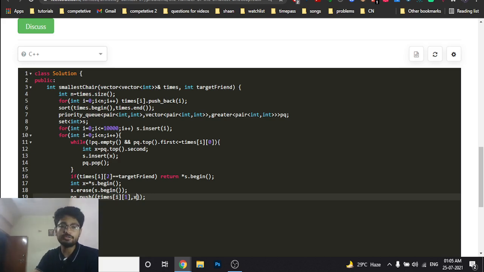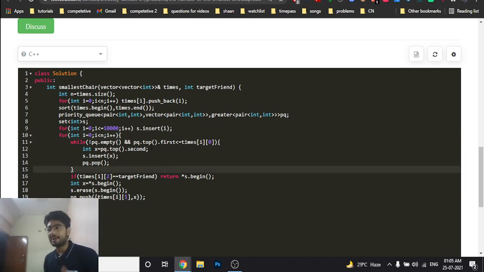So we'll iterate over the priority queue and check, for the time I entered, whether the priority queue has all the elements sorted in the order of their exit time. I will check whether the persons in the priority queue are leaving at the point I am coming.